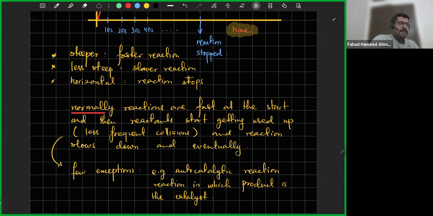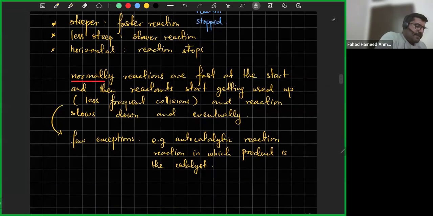So the reaction becomes faster later on. There's another example as well over here, which is reactions of aluminium. They are slow at the start, and then they speed up.